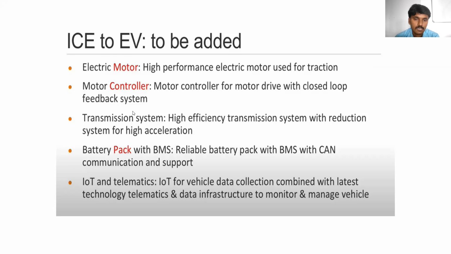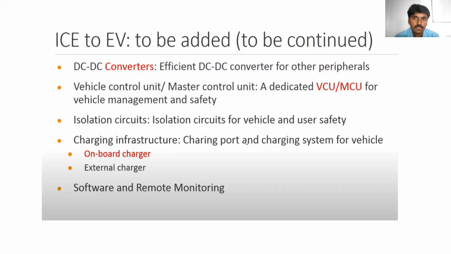These are the parts that are removed from IC engine vehicles, and these are the parts added in electric vehicles. Other components are also added, that is, power electronic converters, because we are using an electric motor and we are using a battery. The motor cannot be connected directly to the battery, so it should be connected through a power electronic converter, that is a DC to DC converter.